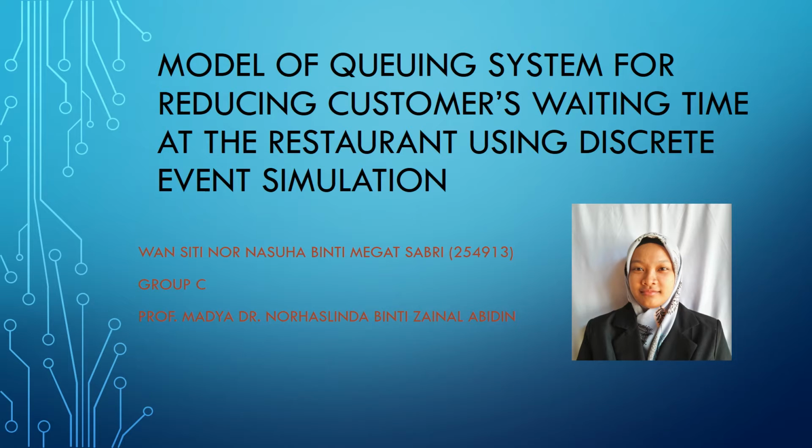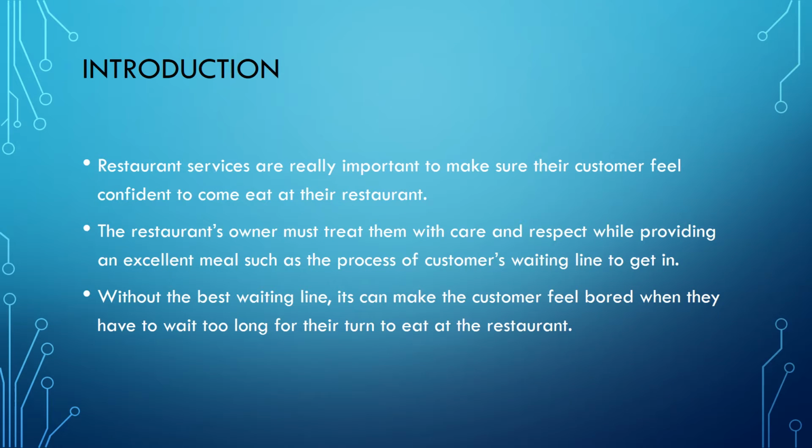Today I will present about a model of queuing system for reducing customer waiting time at the restaurant using discrete event simulation. For the introduction, restaurant service is really important to make sure the customer feels confident to come and eat at the restaurant. And the restaurant owner must treat them with care and respect by providing an excellent meal, such as the process of customer waiting line to get it. Without the best waiting line, it can make the customer feel bored when they have to wait too long for their turn to eat at the restaurant.